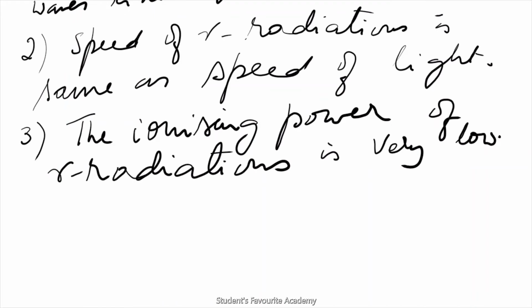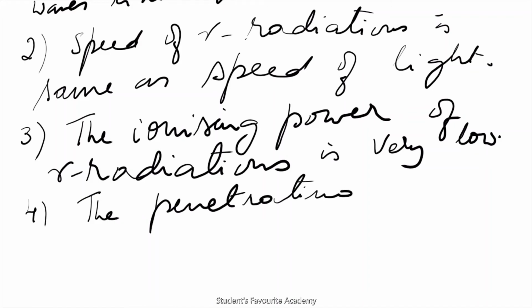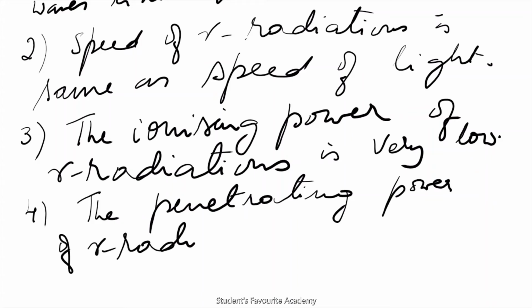The penetrating power of gamma radiations is very high.